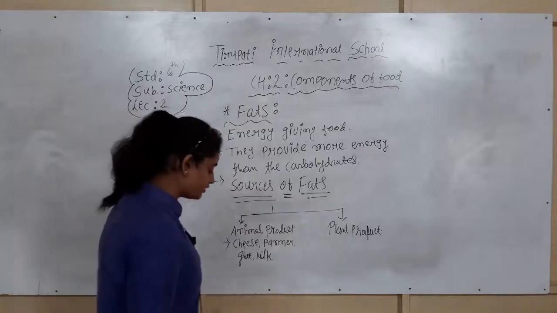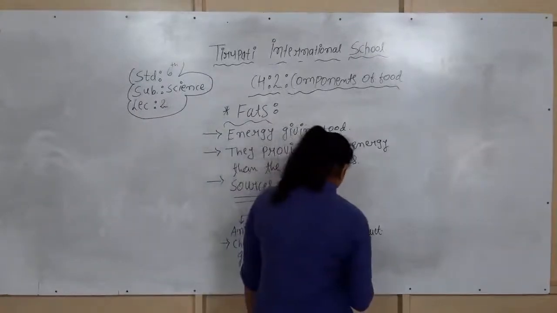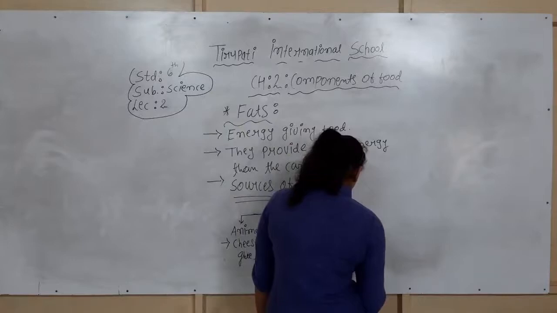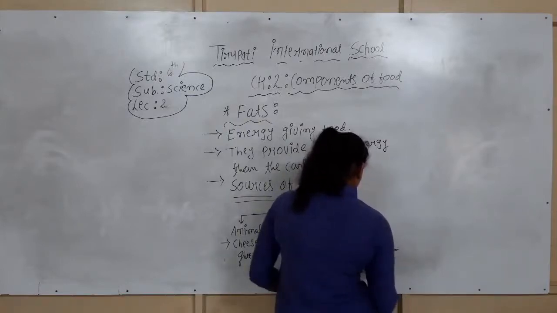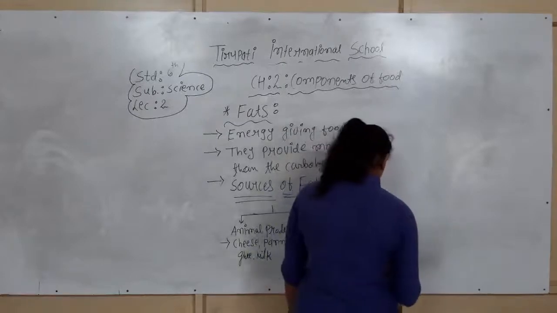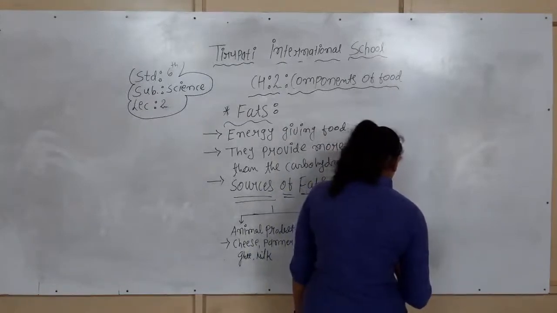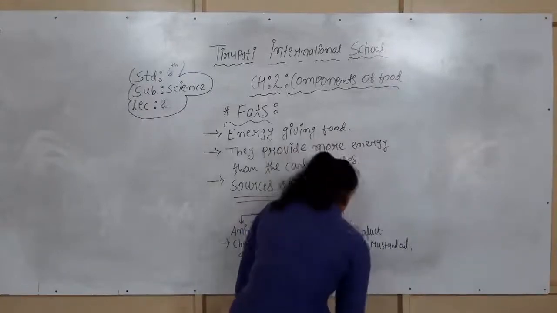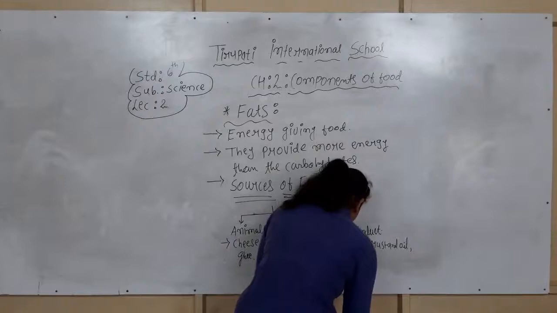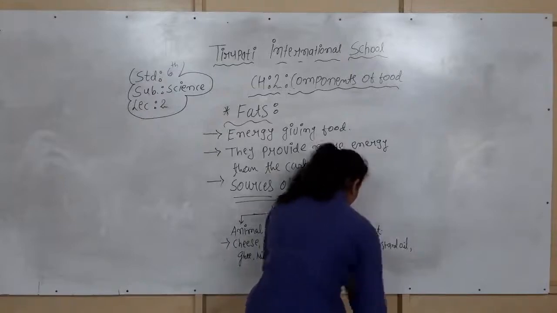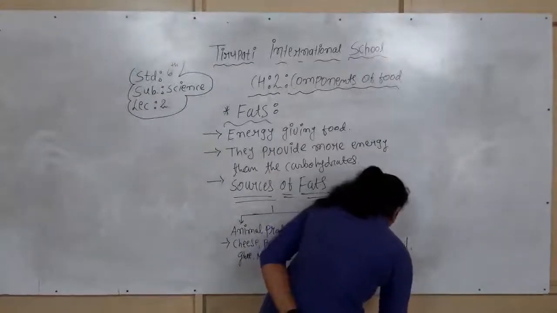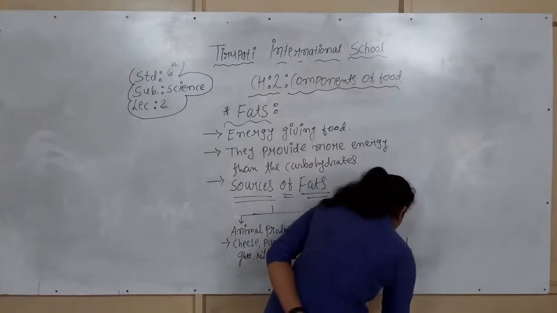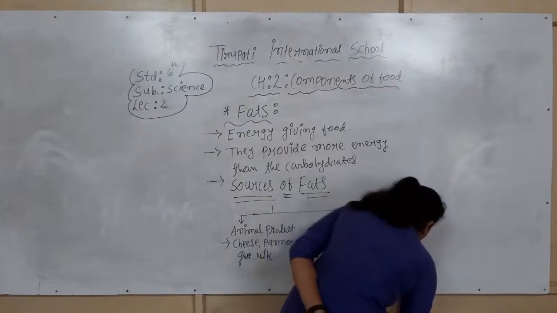The plant products we can obtain fats from are coconut oil, mustard oil, groundnut, and dry fruits like cashew nuts and almonds.